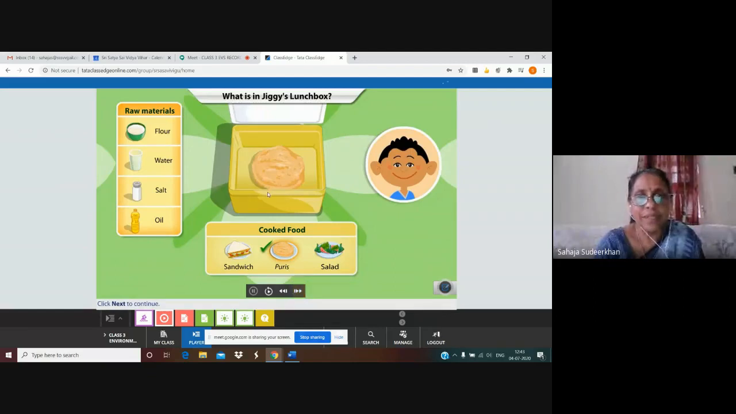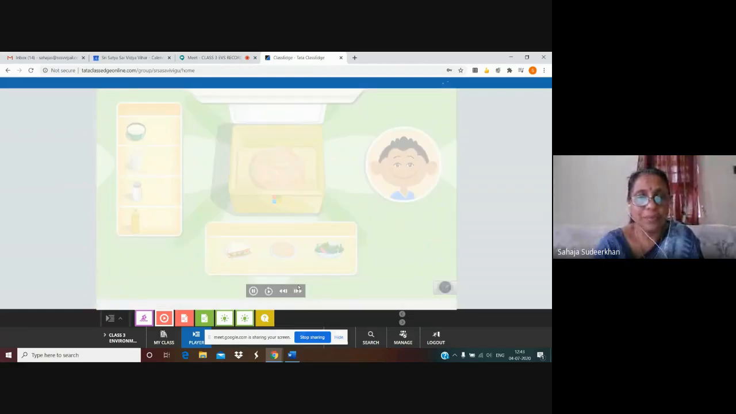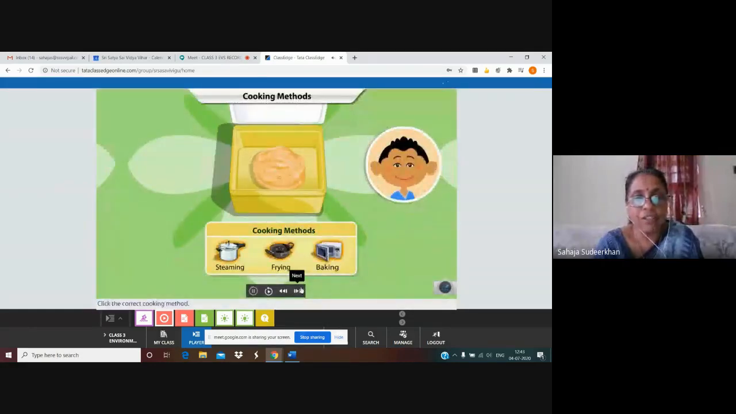Jiggy has got puris in his lunchbox. Yes. It is puri. Okay. It is made of flour, water, salt. And it is fried in oil, deep fry. Okay, children. Now, next. How is a puri made? Click the correct cooking method. Now we have to click the correct cooking method. Which one? Steaming? Baking? No. Then, yes, it is frying. Puris are made by frying. Yes, it is correct. Frying.